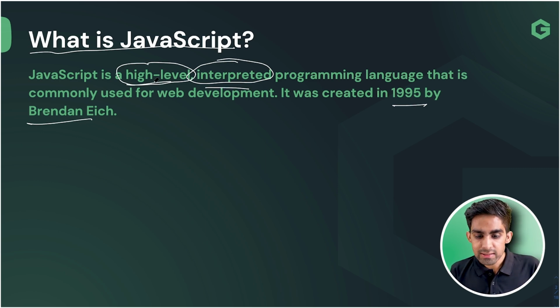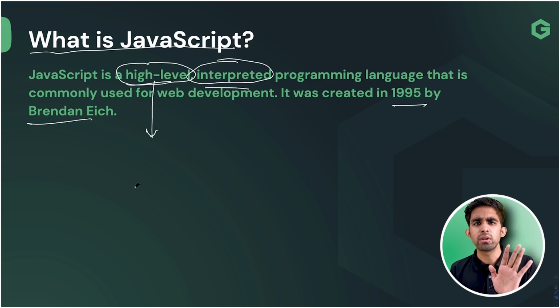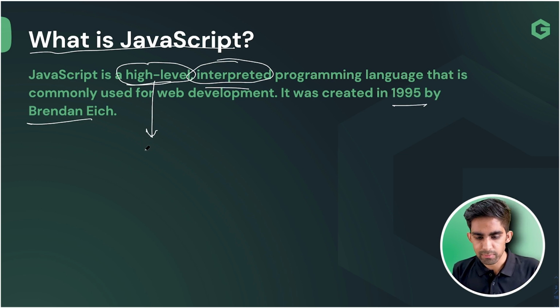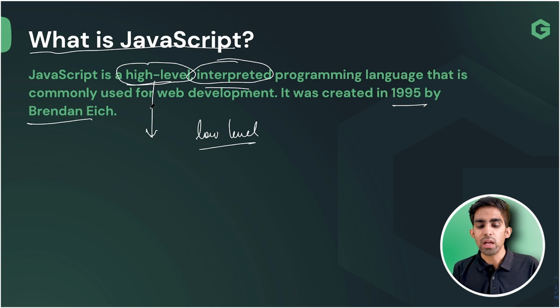So first of all, let's understand what this high level is, team. Obviously team, we don't need to cram anything. We just need to understand that JavaScript is a high level interpreted programming language. Now what is the meaning of high level here? Basically we have two types of languages. One is high level and the other one we call low level. So what is low level and what is high level?